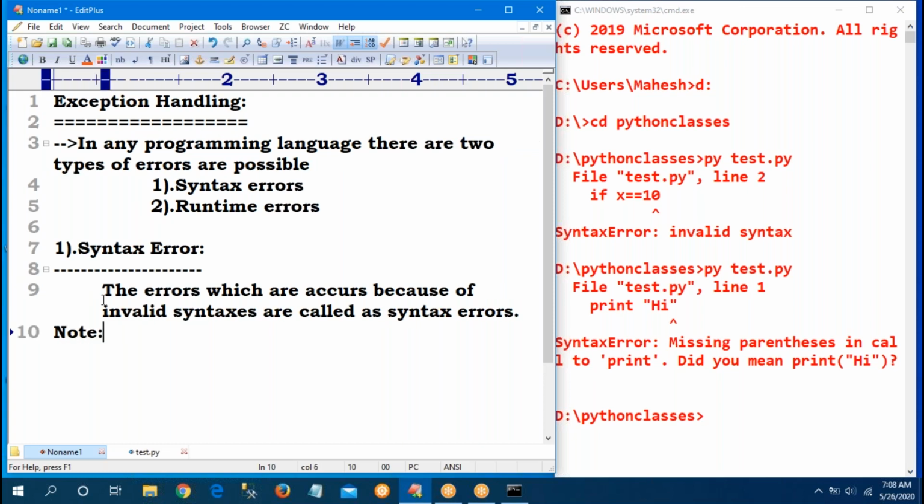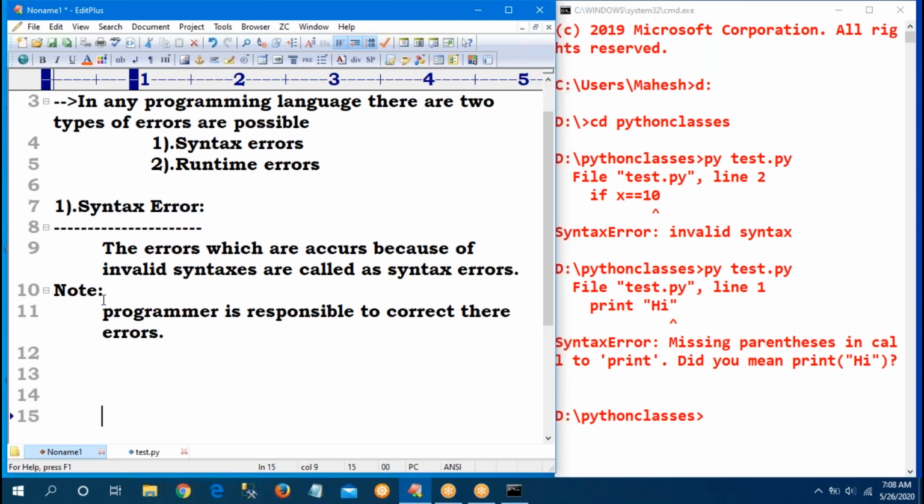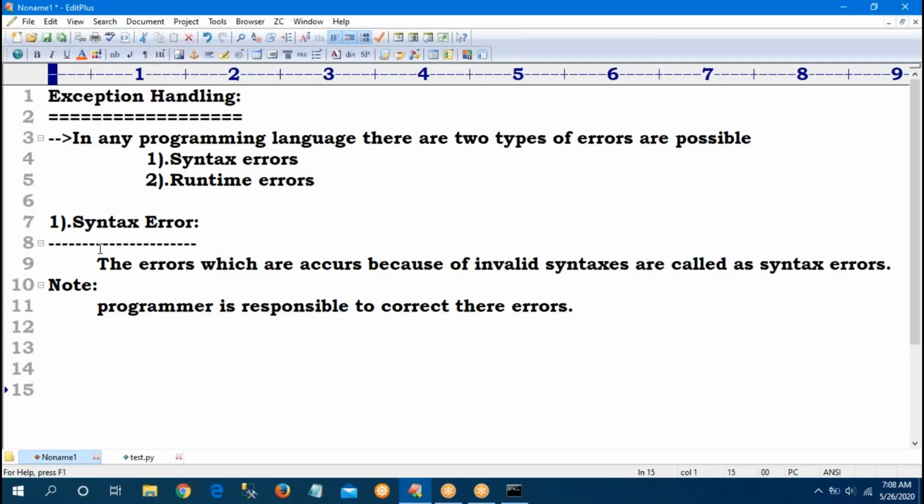There is no other concept, only the programmer is responsible to correct these errors. So what are syntax errors?